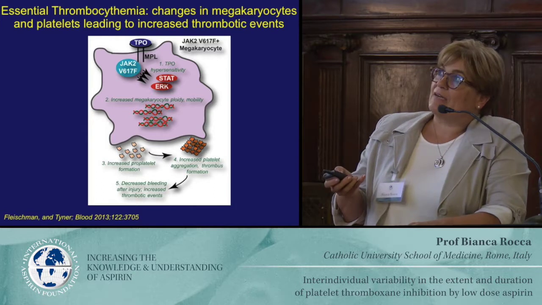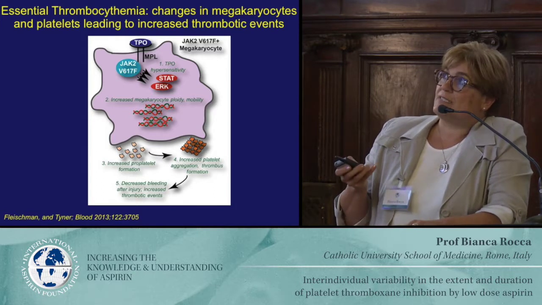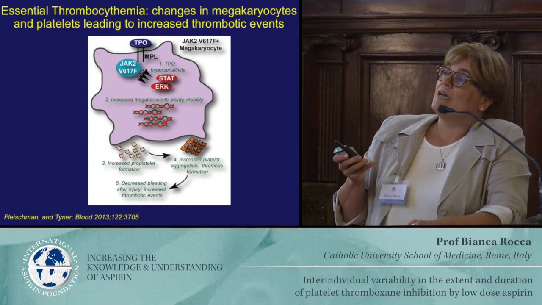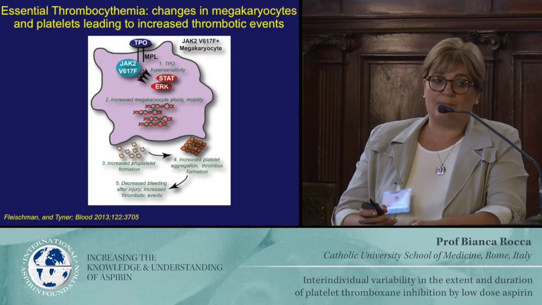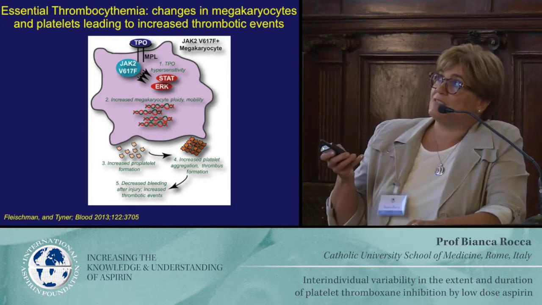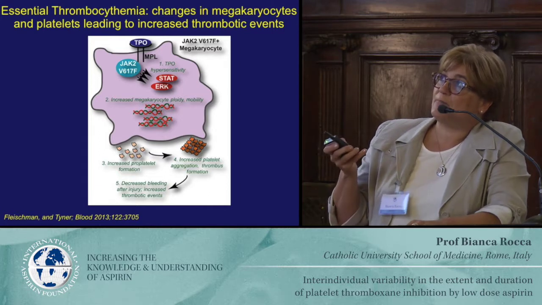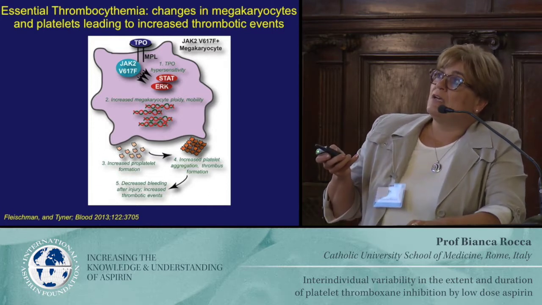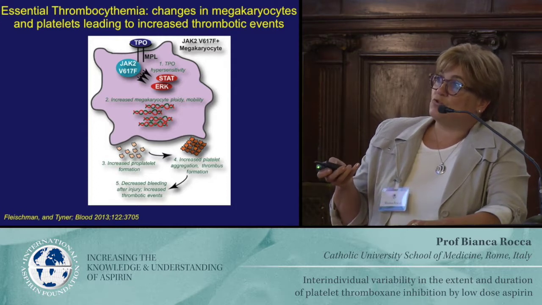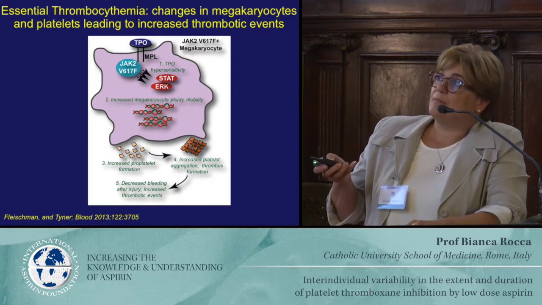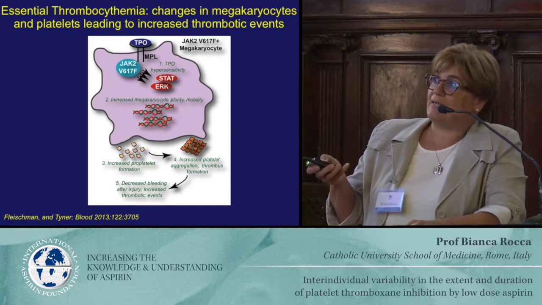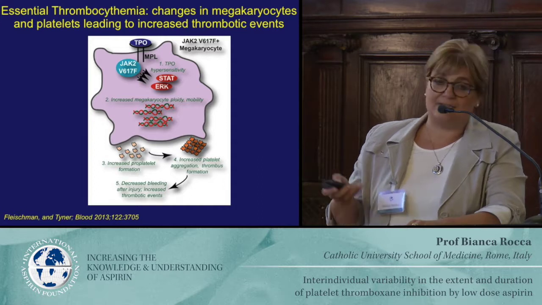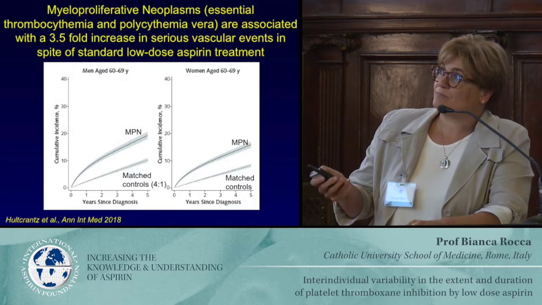So this is the background, and this is the disease we will start with, essential thrombocythemia. Essential thrombocythemia has changes in megakaryocytes and platelets, which lead to increased thrombotic events. Basically what happens is that these megakaryocytes are hypersensitive to thrombopoietin. So they are bigger, and they produce more pro-platelets. Pro-platelets also means activated platelets, and these platelets do more thrombosis and less bleeding.